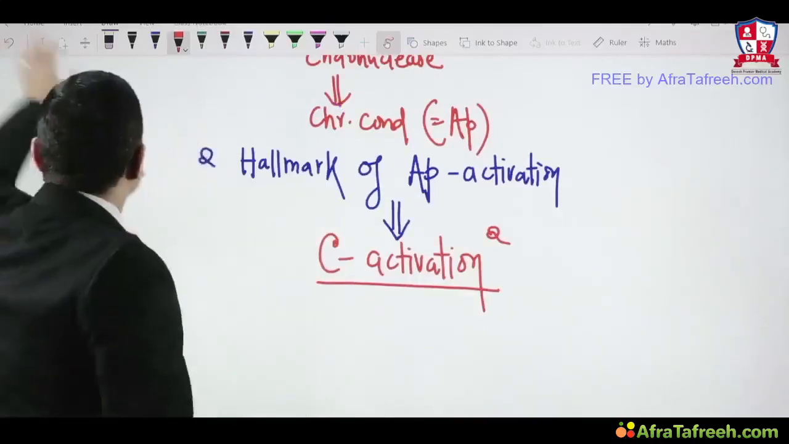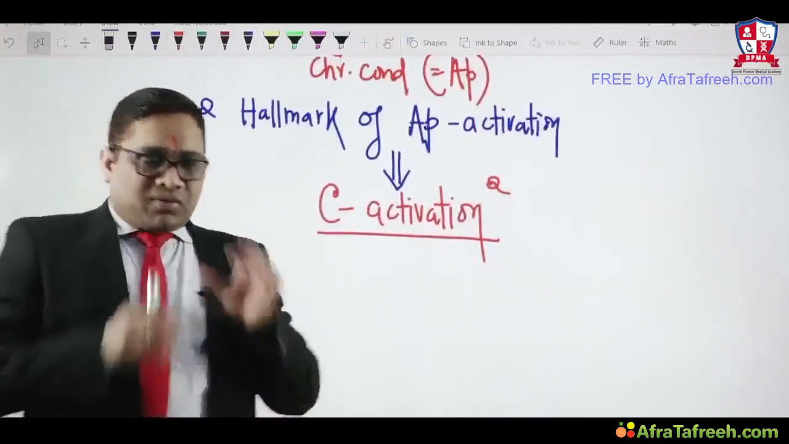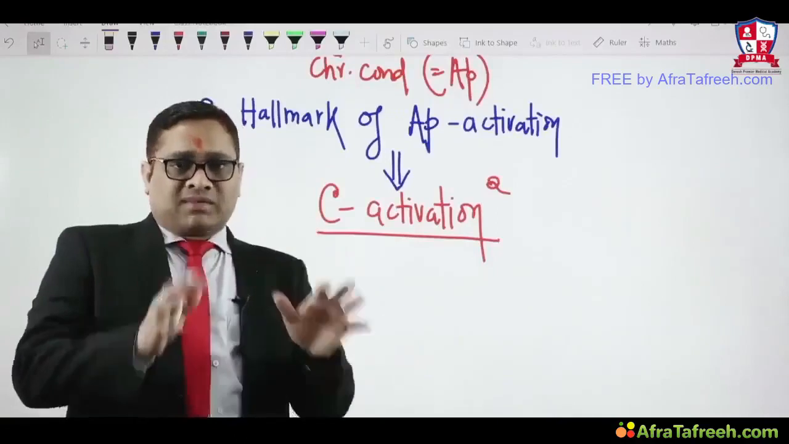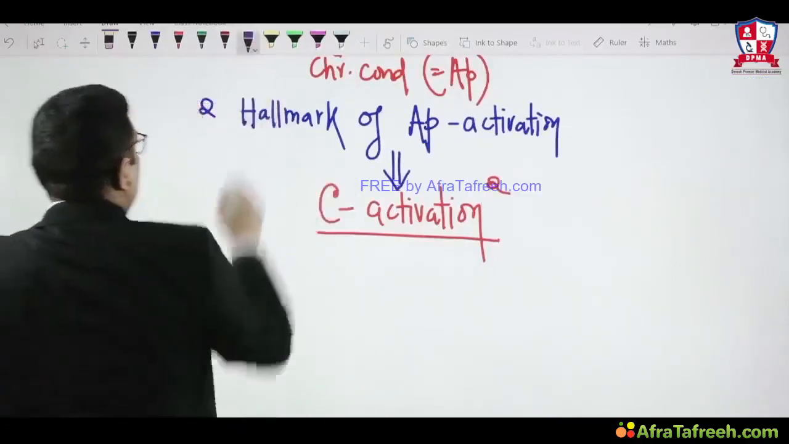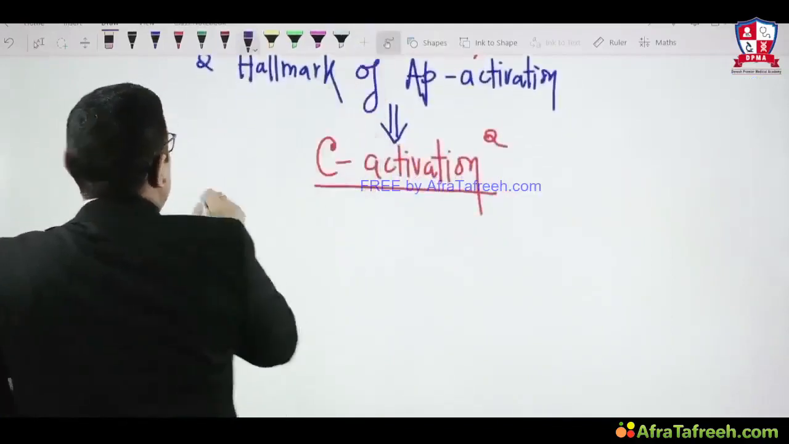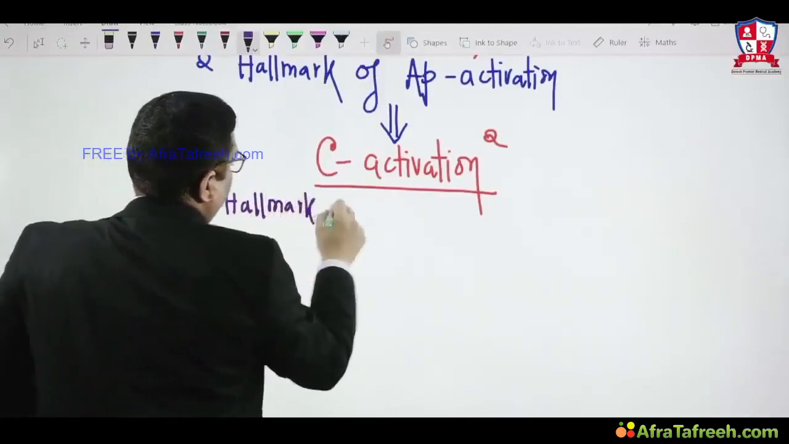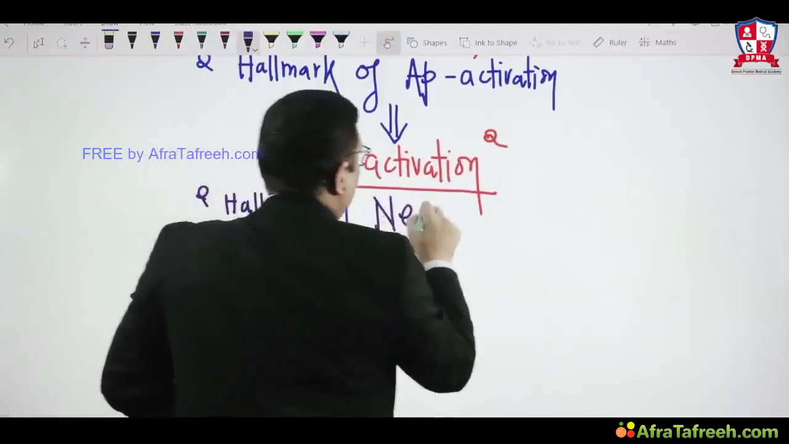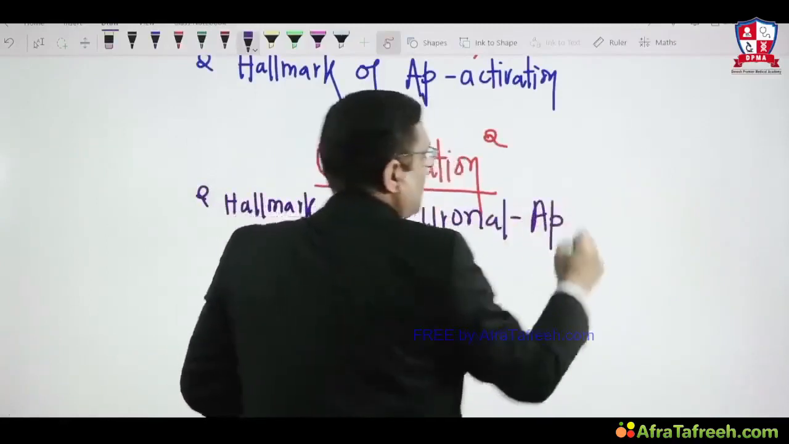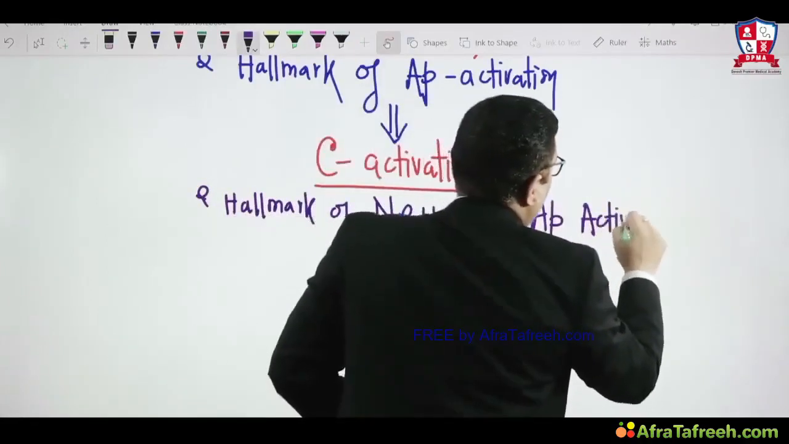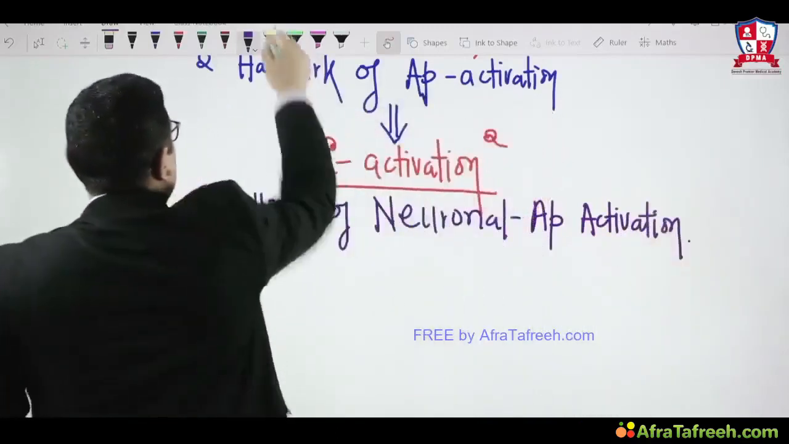So now the question comes to our mind. There was a DNB question in 2014. It's a beautiful question, and one should be very careful about the language. That language was, what is the hallmark of neuronal apoptosis activation? Look at the language which I was talking about. What is the hallmark of neuronal apoptosis activation? So this was the question.